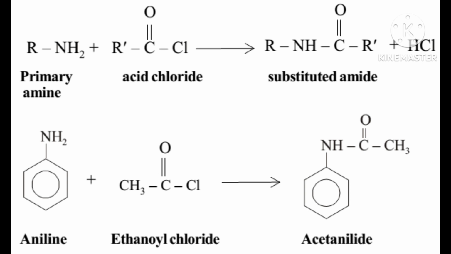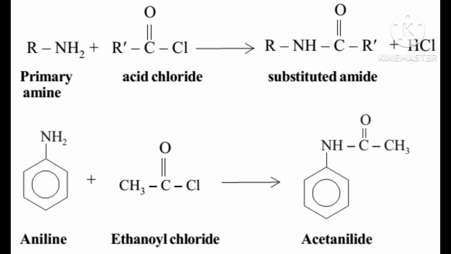Okay. Now the next reaction I am telling you is a very, very important reaction, called the carbylamine reaction. Most important reaction, carbylamine reaction. This reaction is always asked in examinations. What is the carbylamine reaction? Now I am telling.